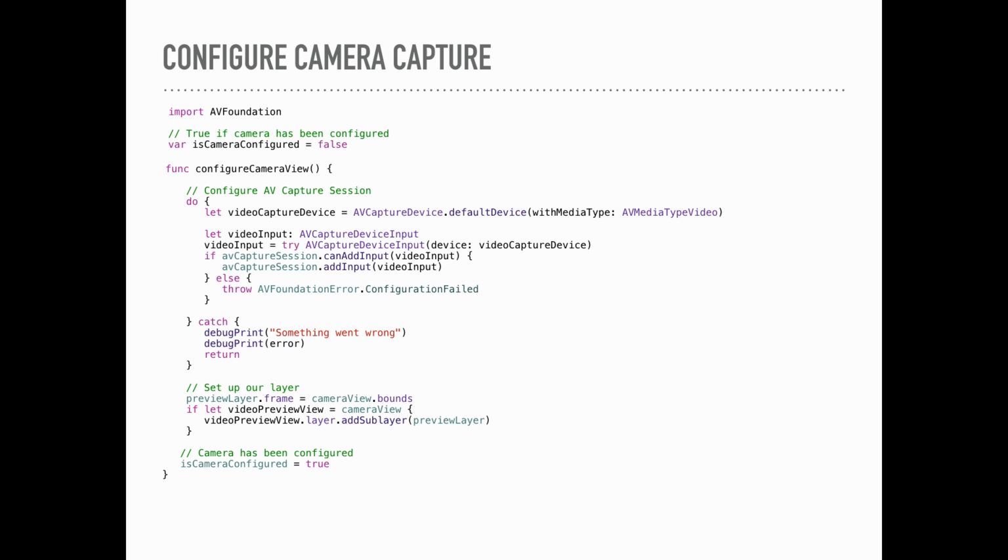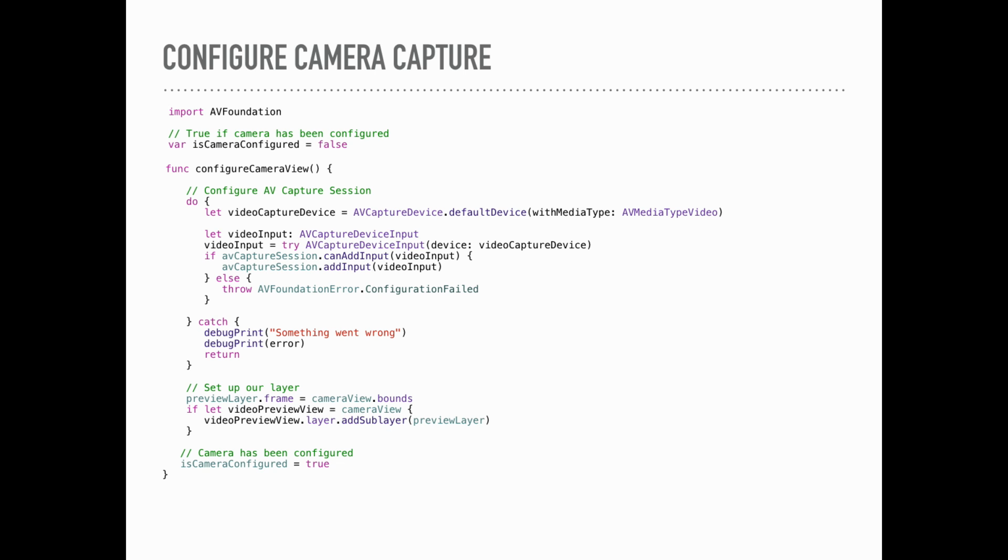So configuring camera capture. This is where we're actually setting up the live camera feed, and this is kind of the similar code for the barcode scanner. You have to import AV Foundation, and then I have a variable just to set when we have configured it, so we don't have to configure it more than once.